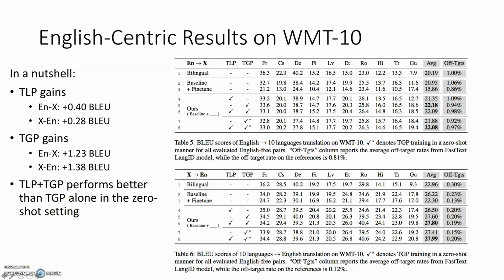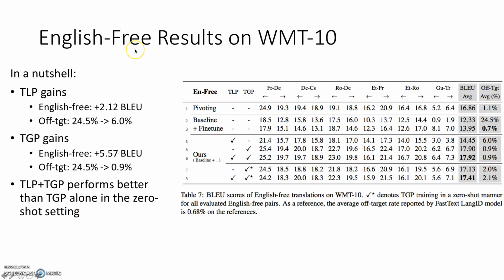Here are the interesting English-free results on WMT10. In a nutshell, TLP gains more than 2 BLEU points and TGP gains more than 5 BLEU points, averaging across all the translation pairs. And they can both achieve a significant amount of off-target translation reduction.